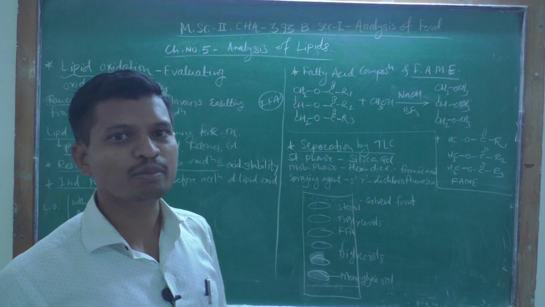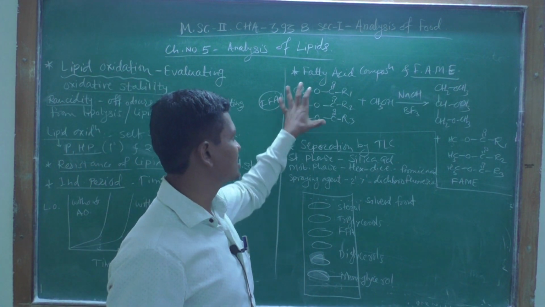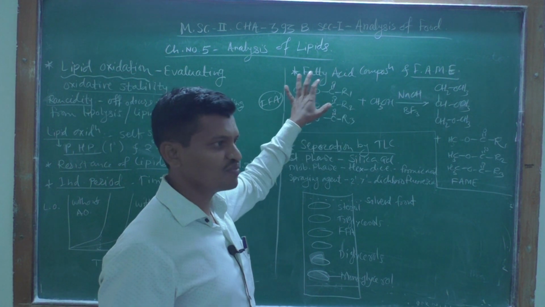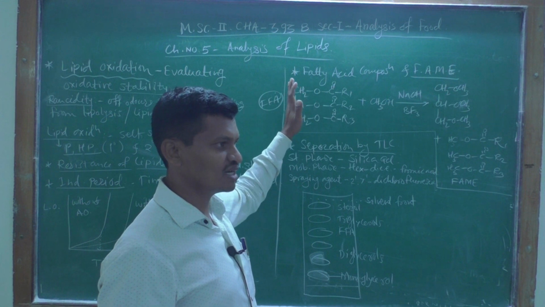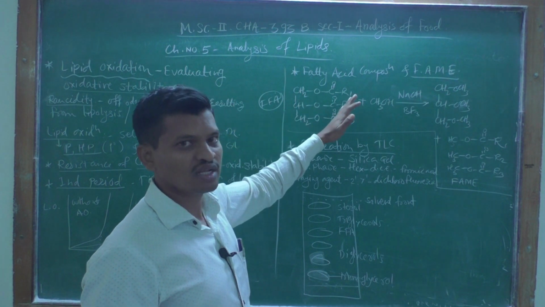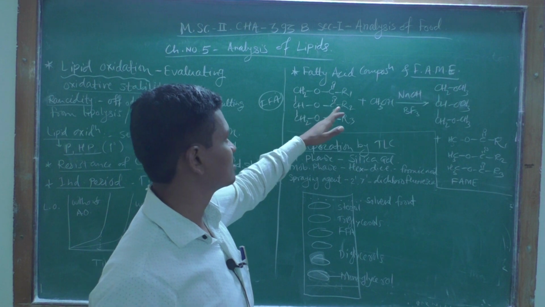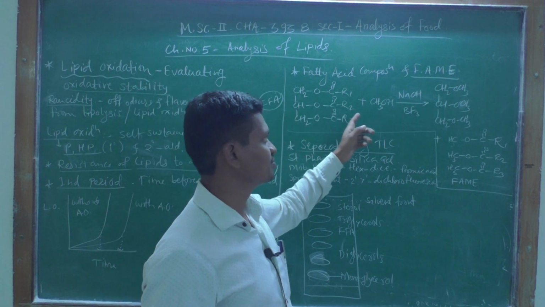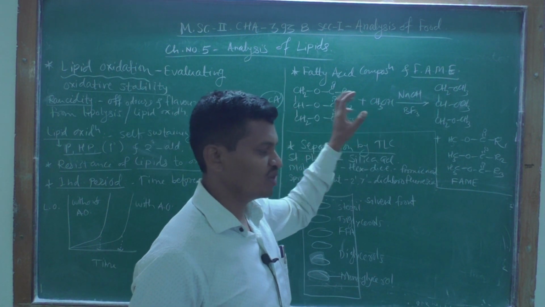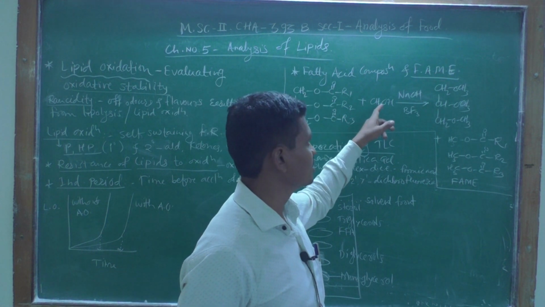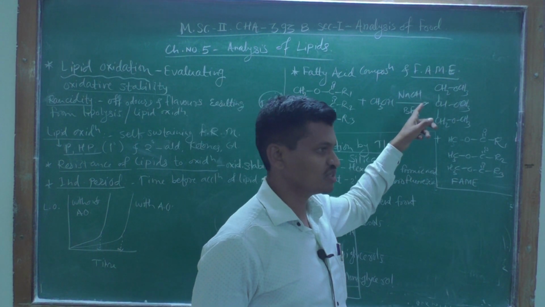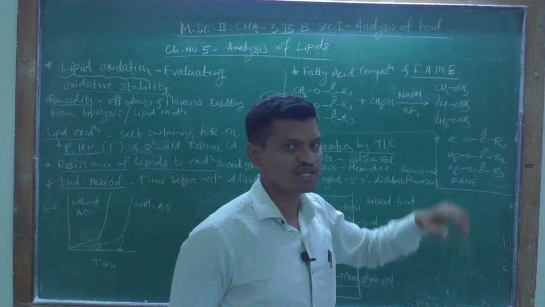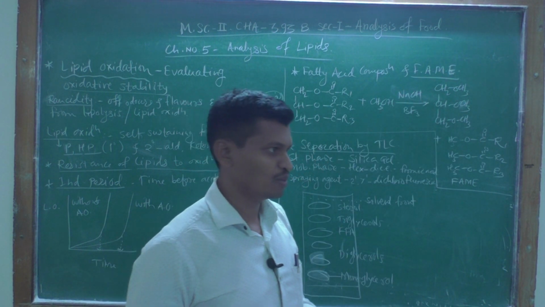This can be done by a simple reaction. This is a triglyceride, that is a glycerol molecule with long chain fatty acids. When we treat this with methanol and NaOH, sodium methoxide is formed.